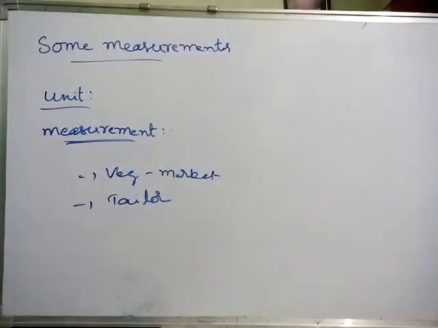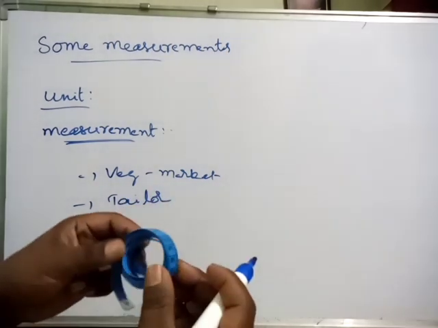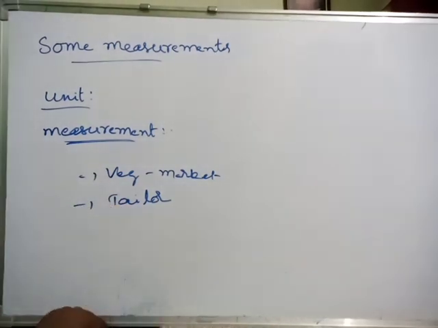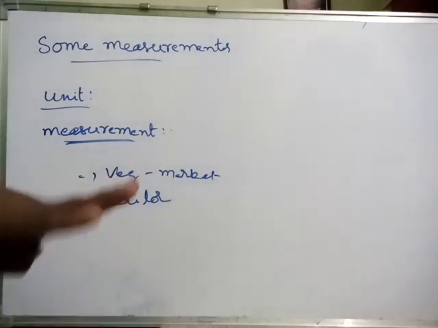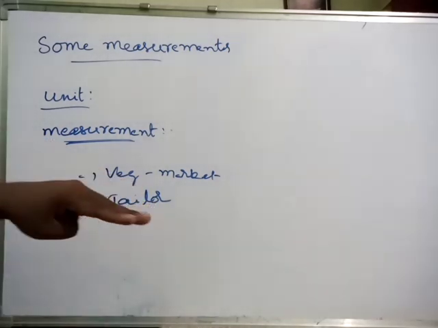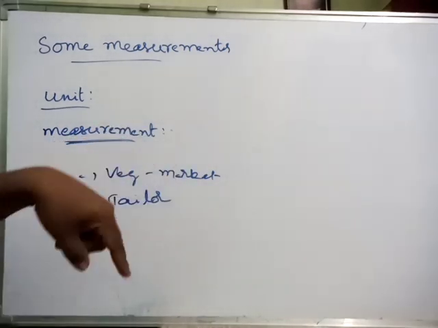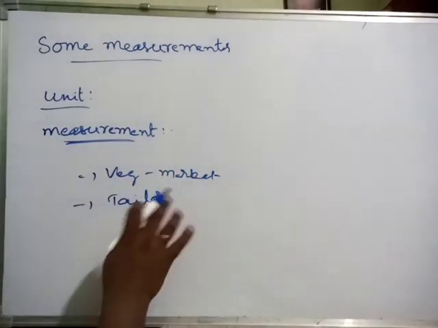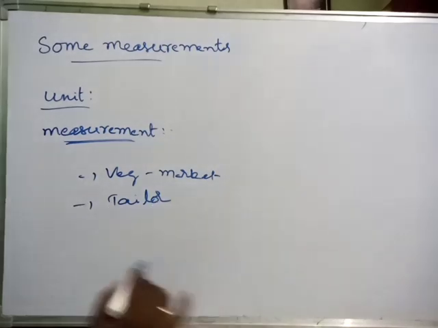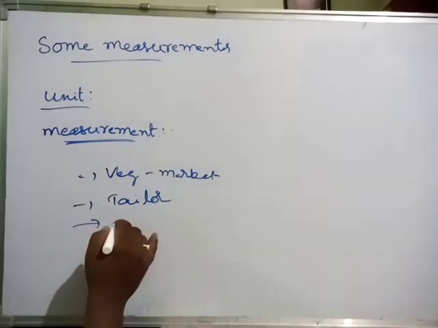A tailor needs measurements. The tailor uses a tape for measuring certain lengths, based on the measurements of a certain person: the collar measurement, hand measurement, leg measurement. Definitely, without measurements a tailor can't stitch. And farmers,